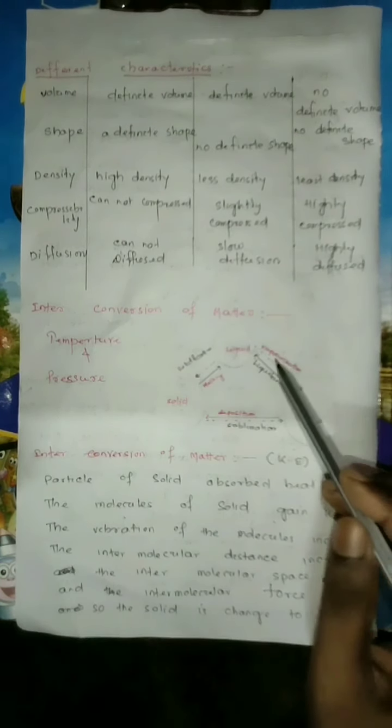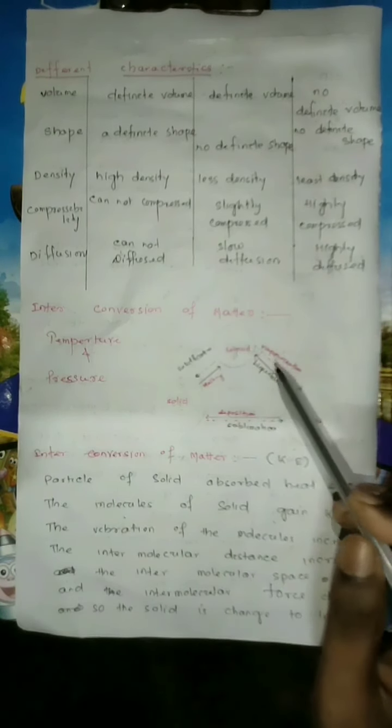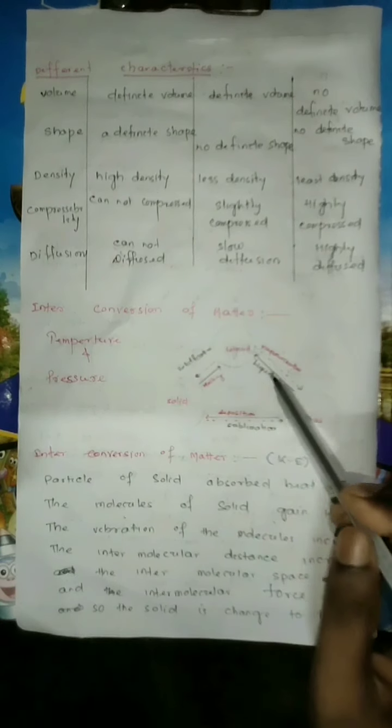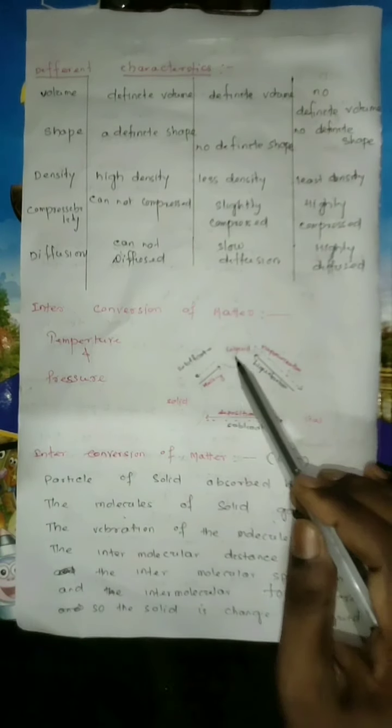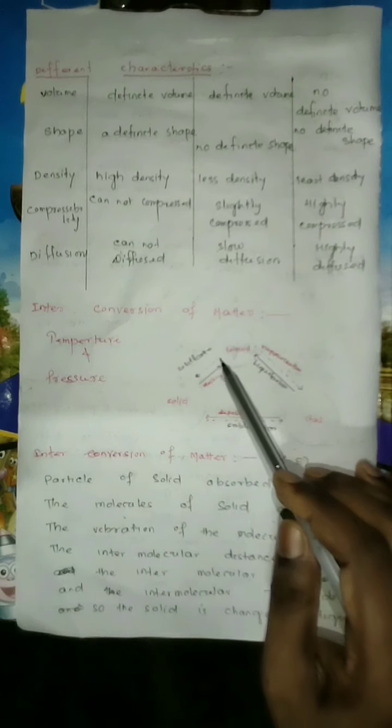Liquid converted to gas with increase in temperature and pressure is known as vaporization. Conversely, with decrease in temperature and pressure, gas is converted to liquid, known as liquefaction. Liquid converted to solid is known as solidification if you decrease the temperature and pressure.